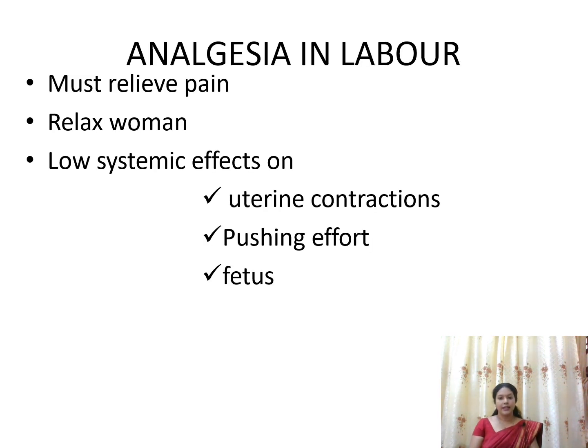When you are considering analgesics or anesthetics in labor, we should consider the following factors. First, it should be capable of relieving the pain, second, it should relax the woman, and third, it should not have systemic effects. That is, it should not affect the uterine contractions, it should not affect the pushing efforts of the mother, and at the same time it should not affect the fetus also. So always go for agents which have less systemic effect on the baby and on the mother.